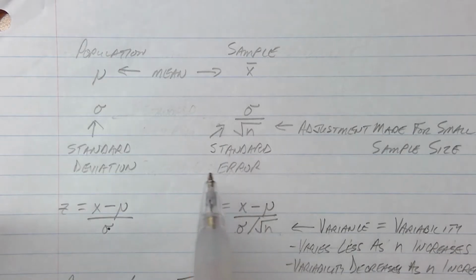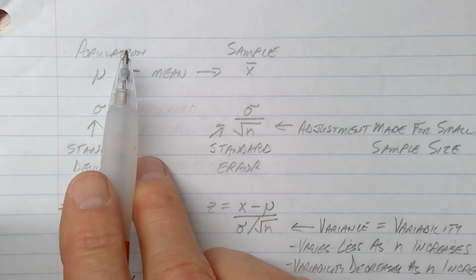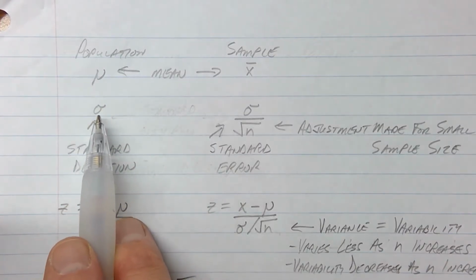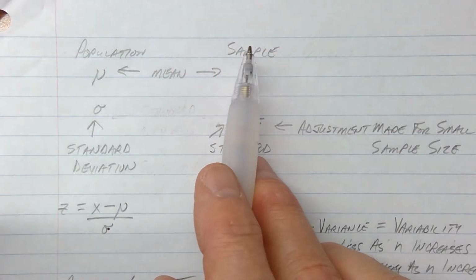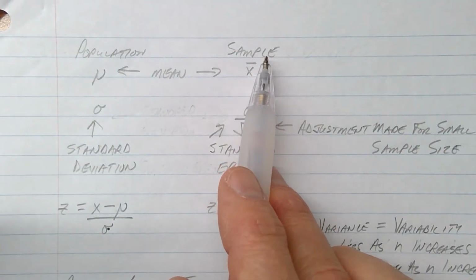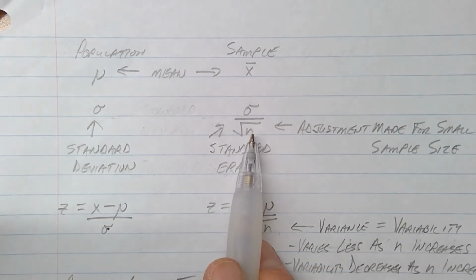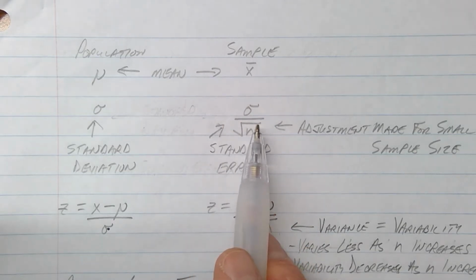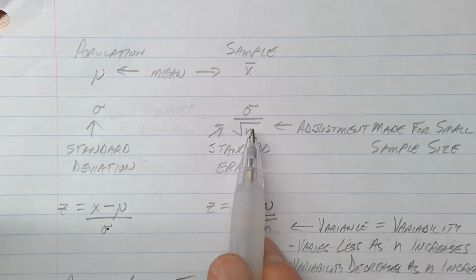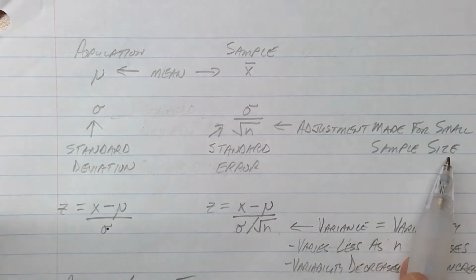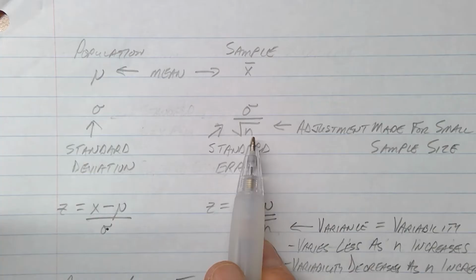Let's go over some terminology before we move on. If you're talking about the population, the average or the mean is called mu, and the standard deviation is lowercase sigma. If you're talking about the sample, the 30 cows that we could catch, that's called x bar for the average, the mean. But for the sample, we usually use the lowercase s for the sample standard deviation. We're going to have to adjust our standard deviation calculation just a little bit. We have to adjust it for the small sample size. Unless you're weighing like 1 million cows or something like that, your sample's actually going to be kind of small.